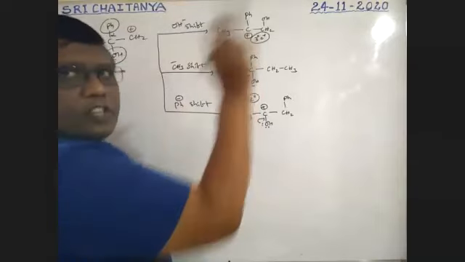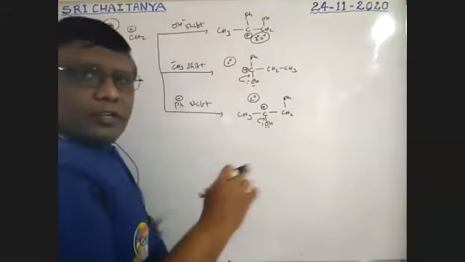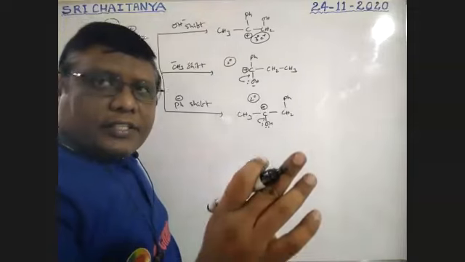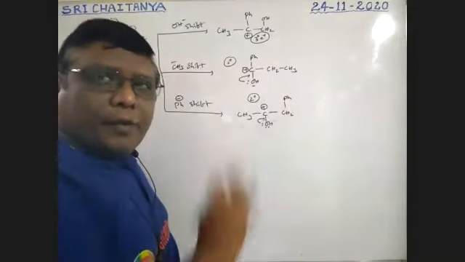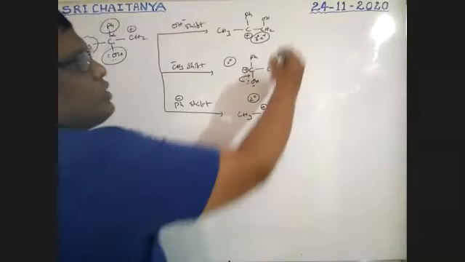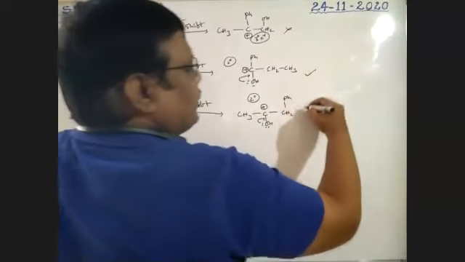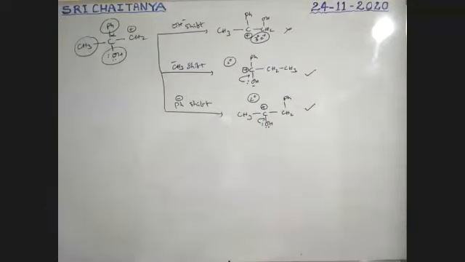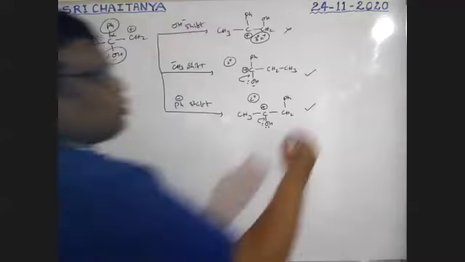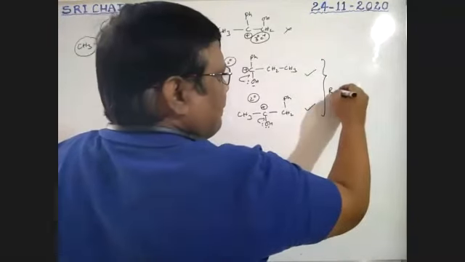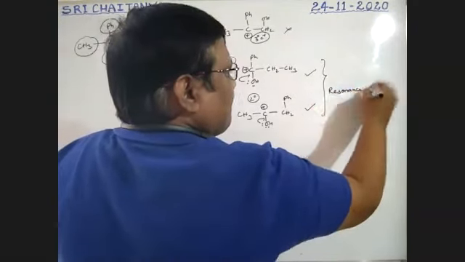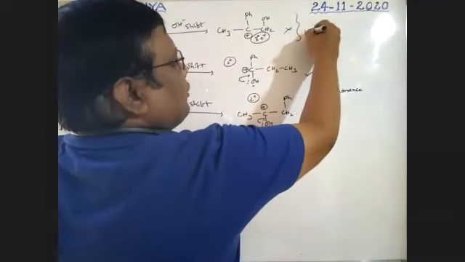But here resonance is not possible. So hyperconjugation, but resonance dominates hyperconjugation. Therefore, this shift does not take place. These two are possible, because in these two cases, resonance. Here it is hyperconjugation.